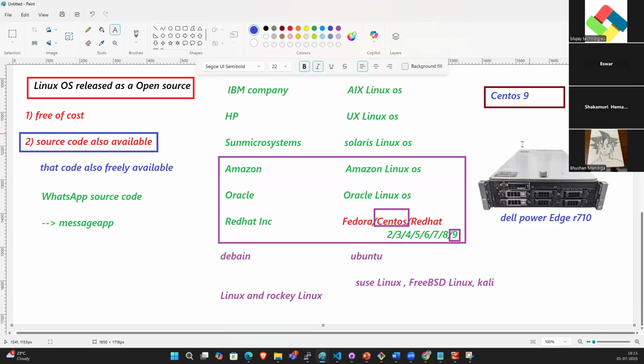How can you interact with this OS, guys? We can interact with this OS through CentOS 9. Okay. You can interact with this server through the OS only. How can you interact with this hardware? Through CentOS.